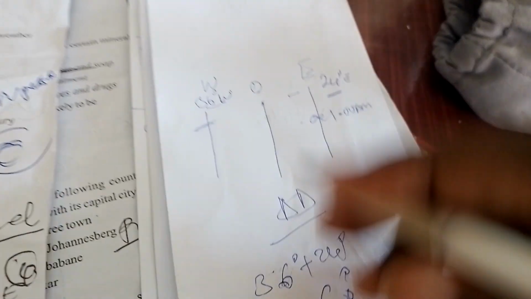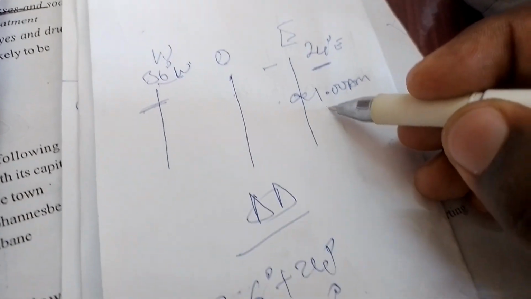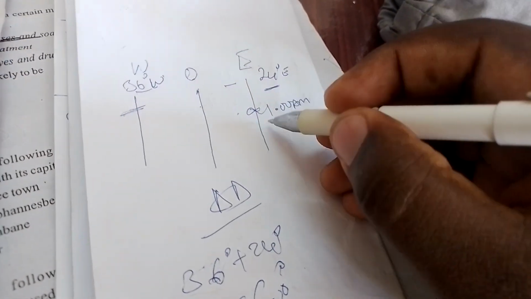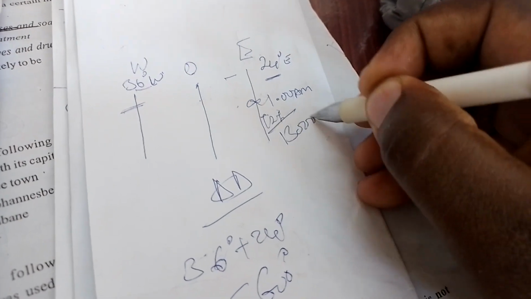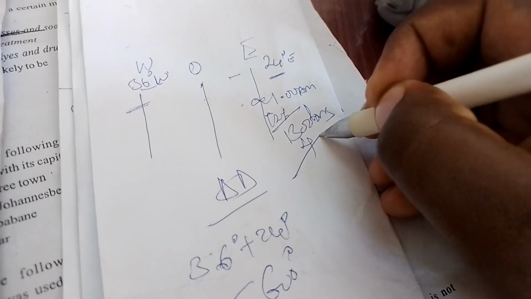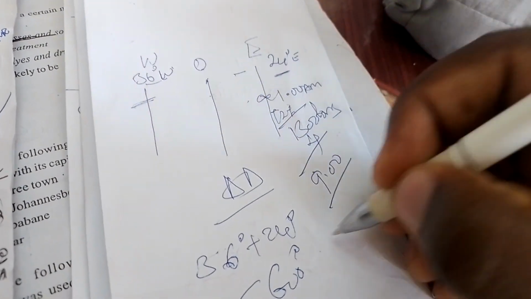Then we come here. Then we say the time at this point was 1 a.m. We cannot take away 4 from 1. So what do we do? We add 12 to 1 so that we can get what we call 1300 in the 24-hour system. Then you take away 4 hours from here. What do you land at? You land at 900. And remember, this one was AM.